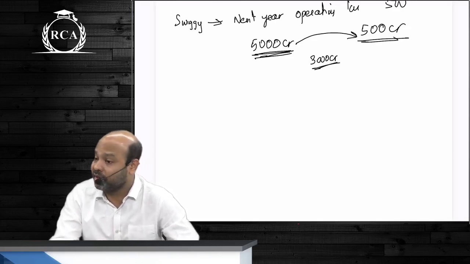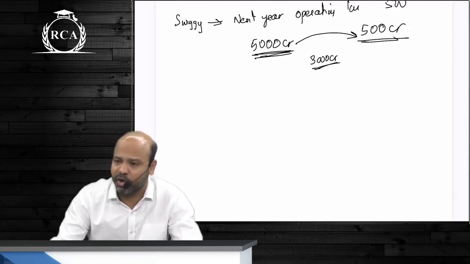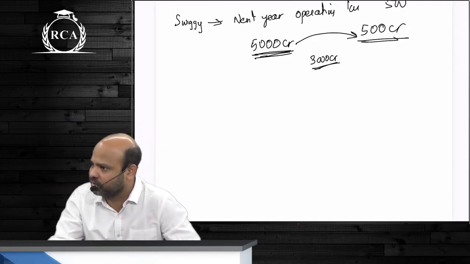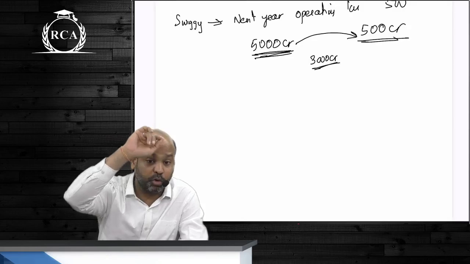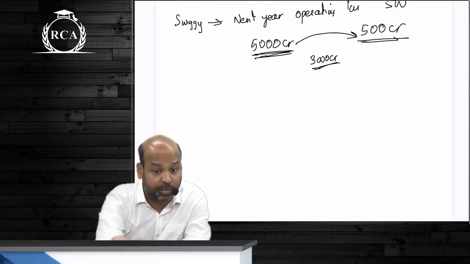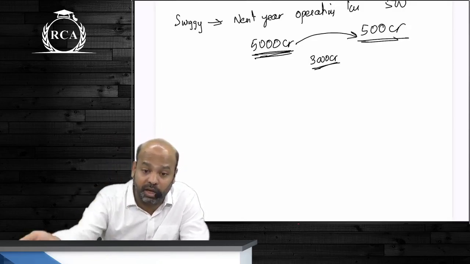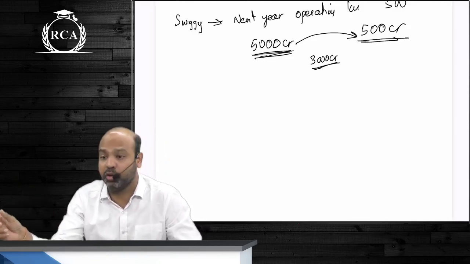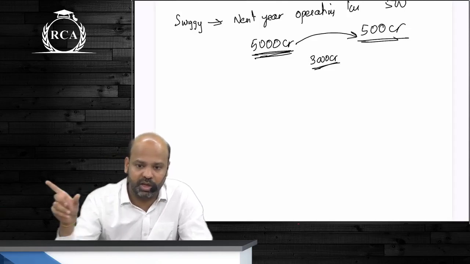Provisions are only created for those things wherein you are obligated. What if I shut down the business this year? Can I shut down the business this year? There is no provision ever required for future operating losses because you are not obligated to incur those losses. It is very important for you to go by the definition. Obligation रहना चाहिए. ऐसे थोड़ी बेटा.